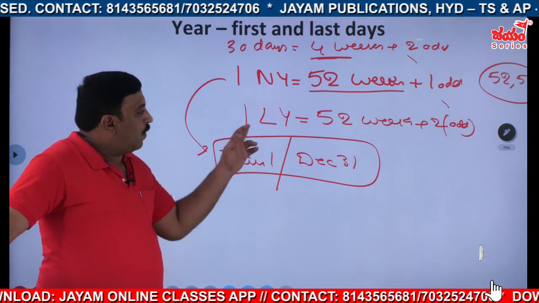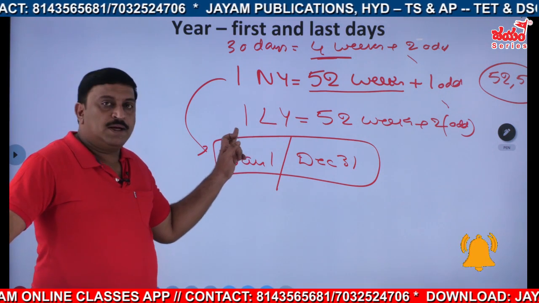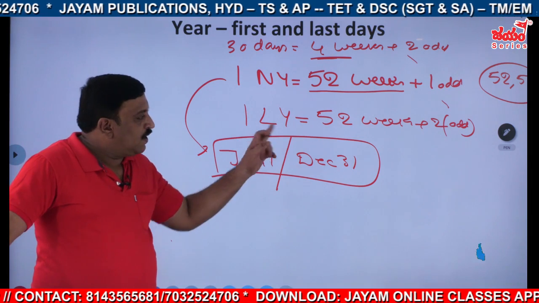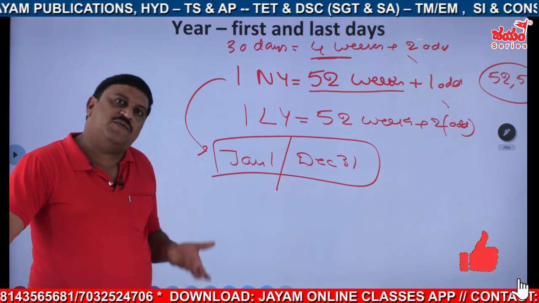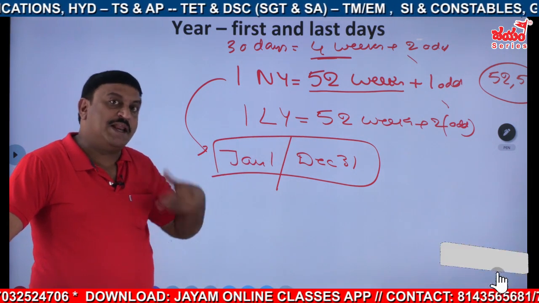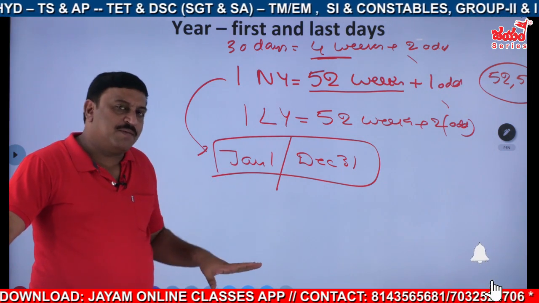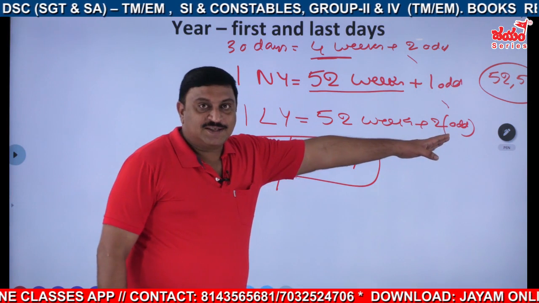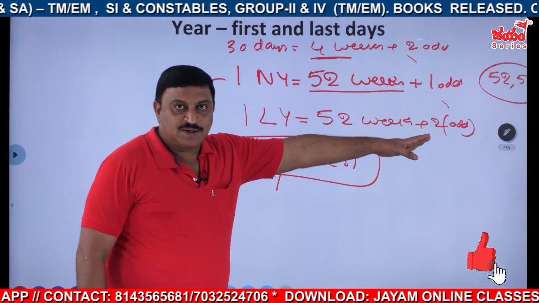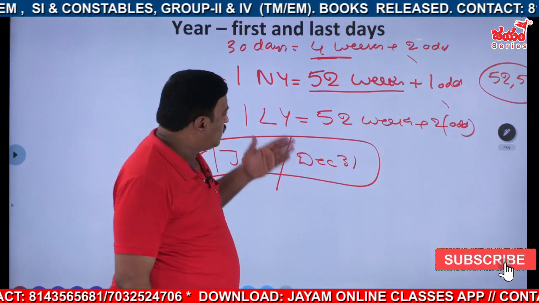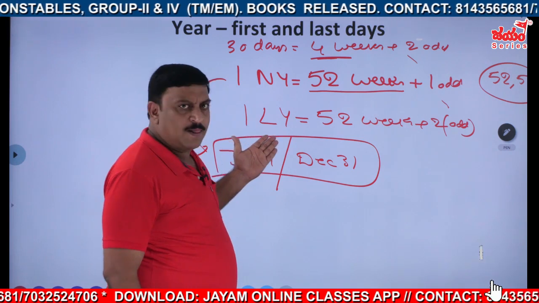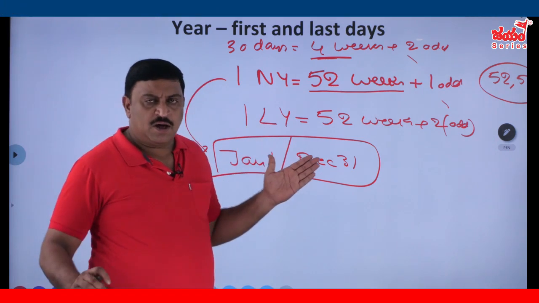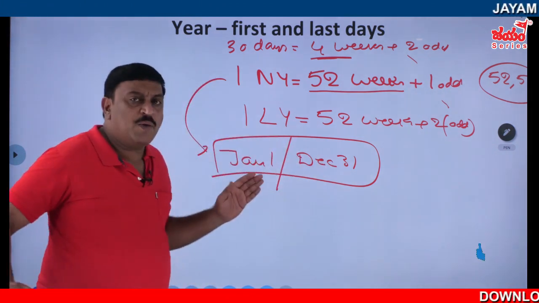Now, in the leap year, say the same style. In the leap year, 52 weeks will have 52 of any weekday, 52 minimum, and it has 2 odd days. 366 means 2 odd days, is it? The leap year has how many odd days?